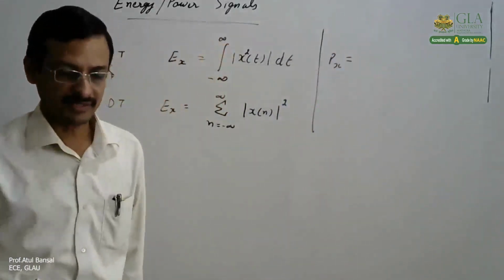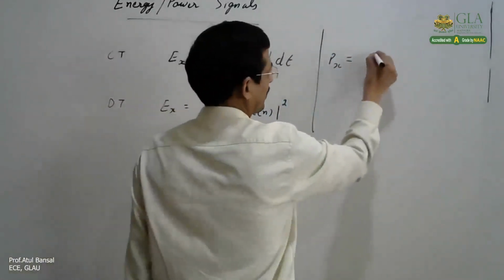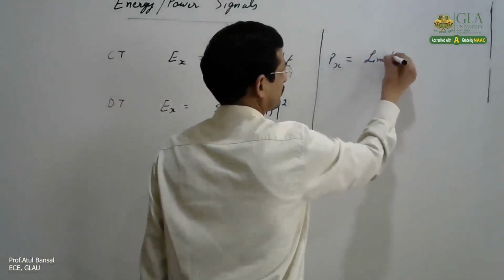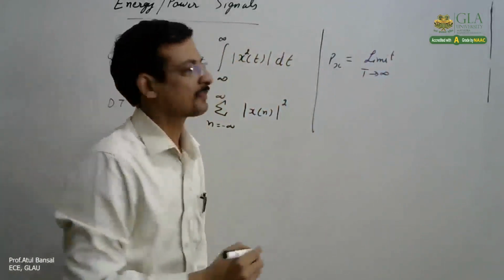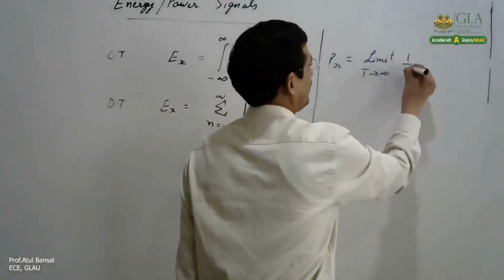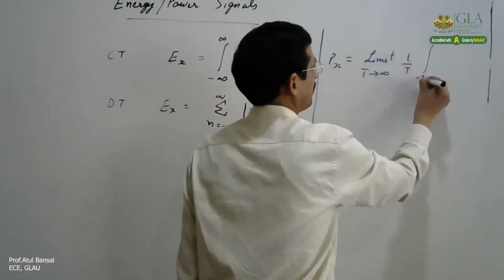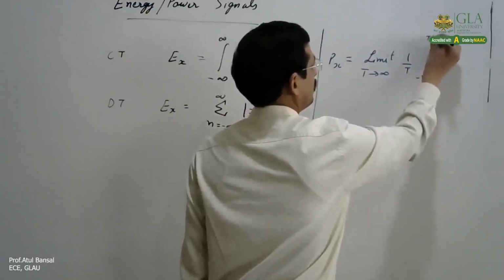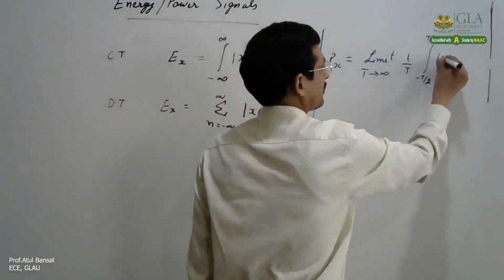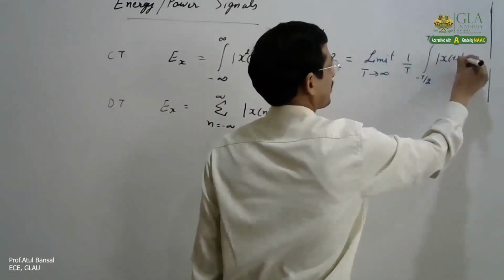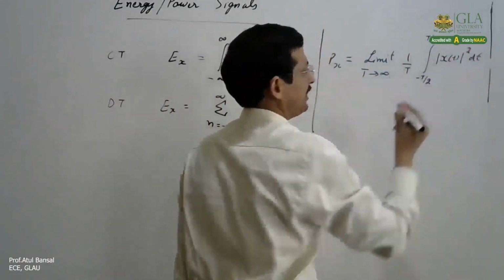And at the same time, power is given as follows. Power is denoted by Px, the limit T tending to infinity of 1 by T, integral from minus T by 2 to T by 2 of |x(t)| square dt.